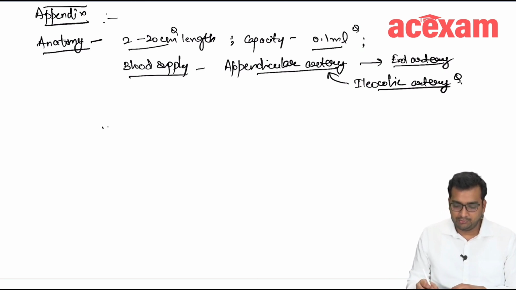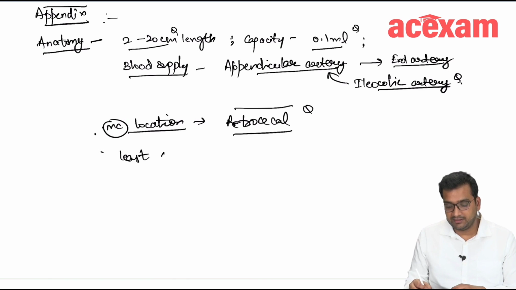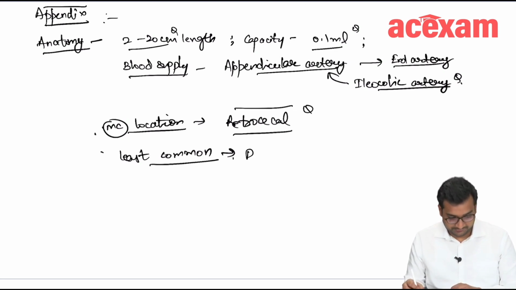Now, what is the most common location of appendix? Most common location is retrocecal. And the least common is very frequently asked nowadays. The least common location is post-ileal.